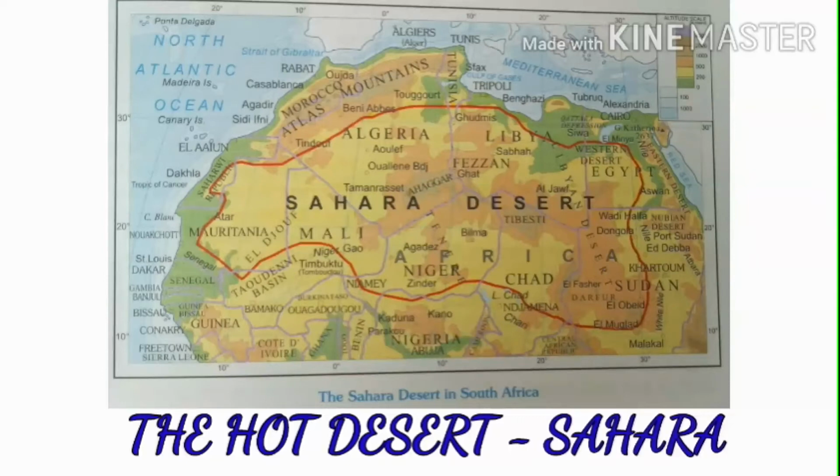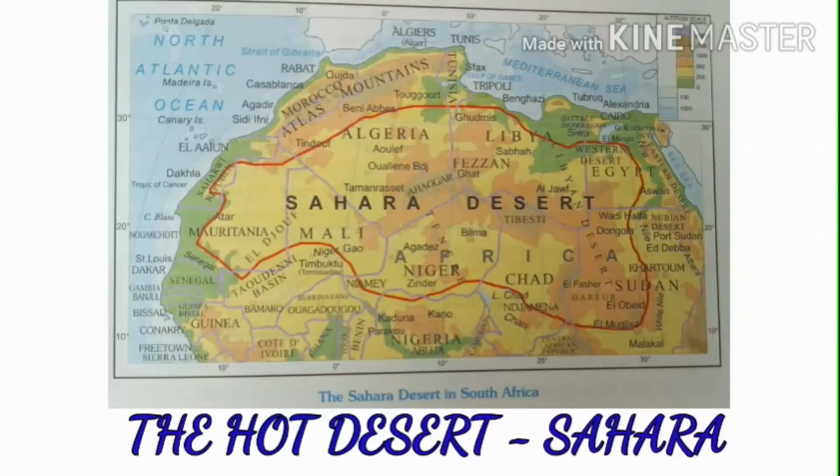Clear, children? Then sand dunes are deposits of wind-borne sand. These deposits form many types of landforms in the desert. Clear, children? Okay, children, next we will discuss the climatic conditions of the Sahara Desert.